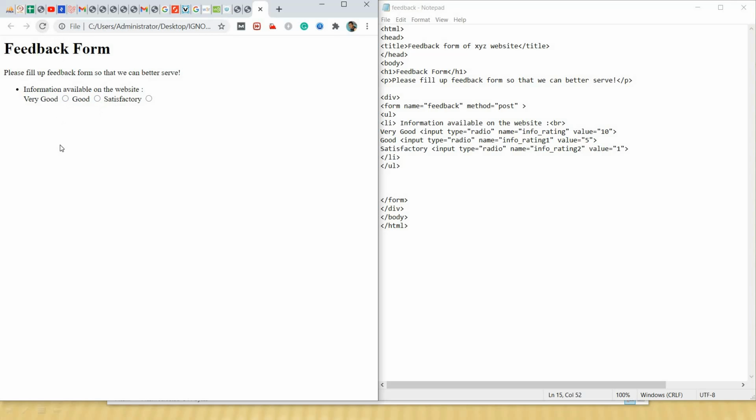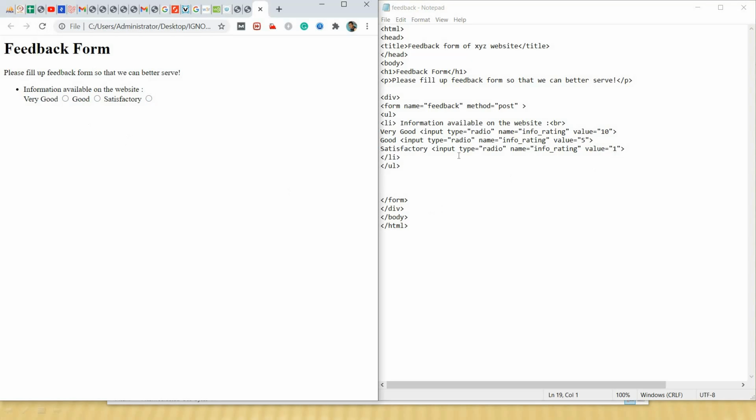Now if I refresh it, this code has been copied here and it has been opened. Observe here, I am clicking very good, it has been selected. Now good is also selected, satisfactory also selected. That's why we have to keep this name the same. If we keep the same name, only one option will be selectable.